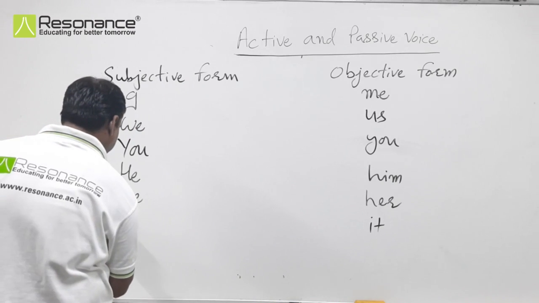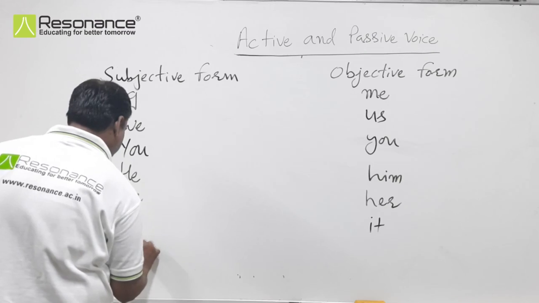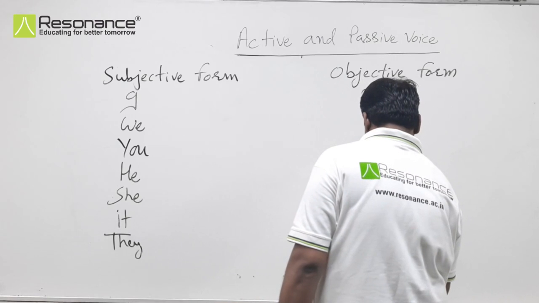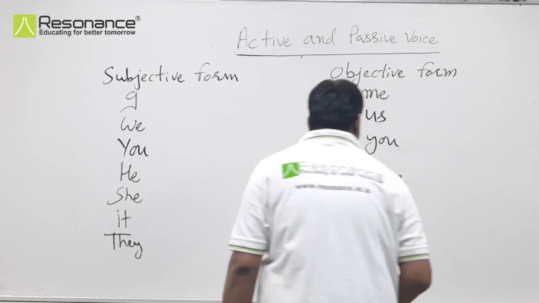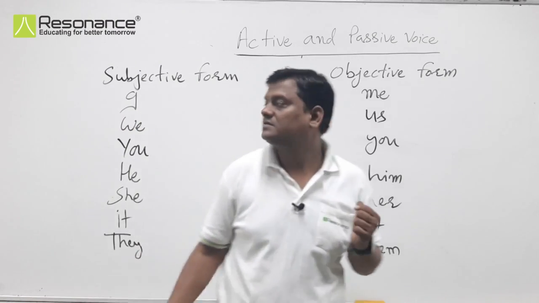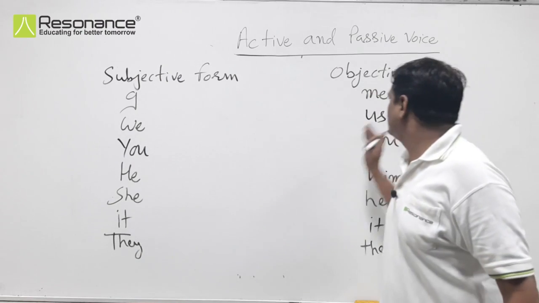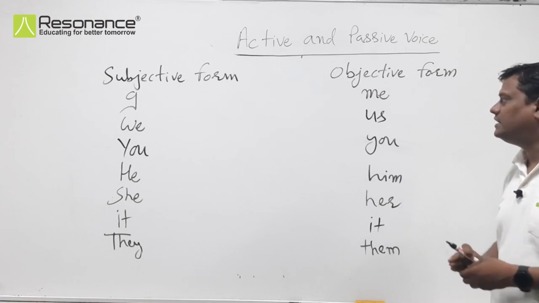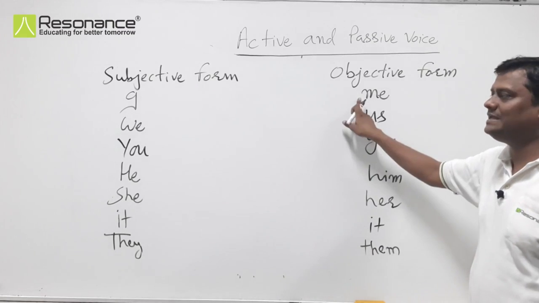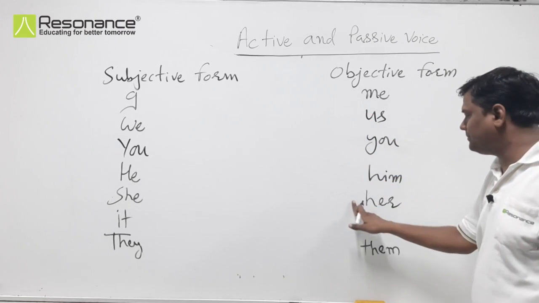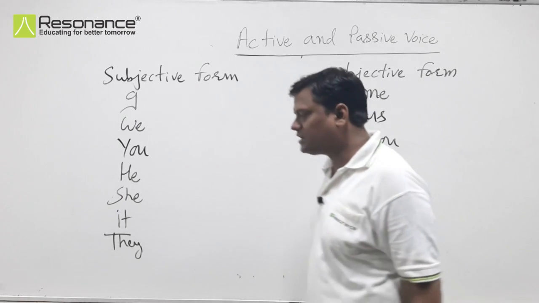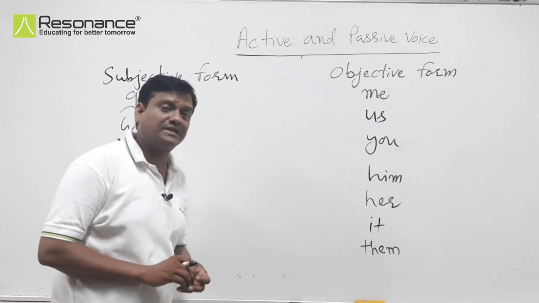And now they. They becomes them. Okay. So these are the subjective forms and these are the objective forms. In passive voice we can see all these pronouns like by me, by us, by you, by him, by her, by it, by them. So these are the changes of subjective and objective form.